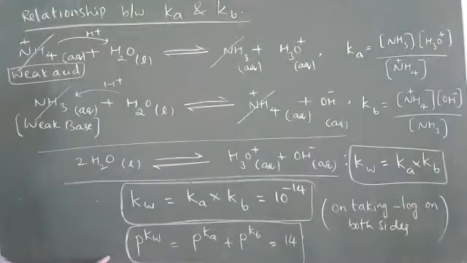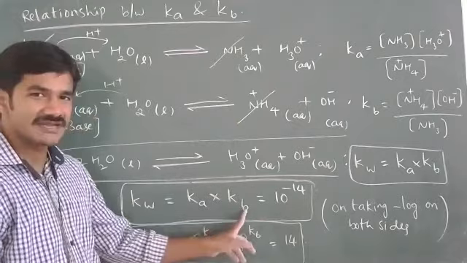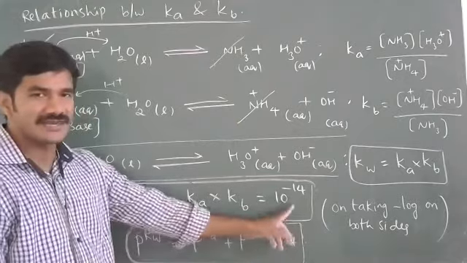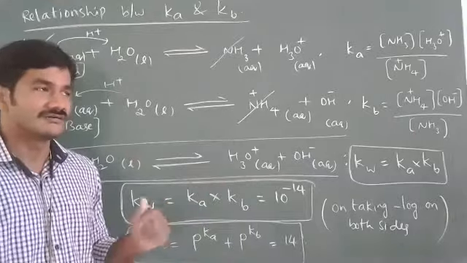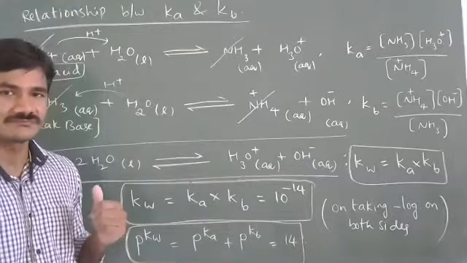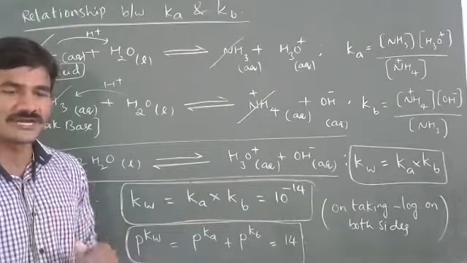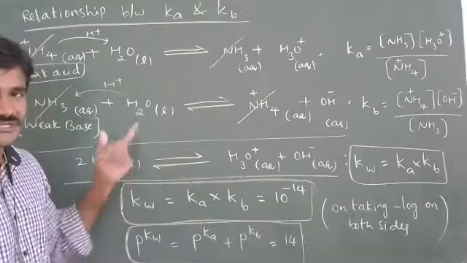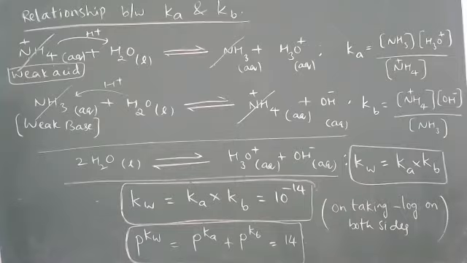I'll get this expression: minus log Kw equals minus log Ka plus minus log Kb is equal to minus log 10 power minus 14. The same derivation we had done in the ionic product of water. Yes or no? Kw is equal to H plus into OH minus is equal to 10 power minus 14. There we had done the derivation. You can check the derivation once to understand this. Okay. Understood Ka, Kb and the relation between Ka and Kb.